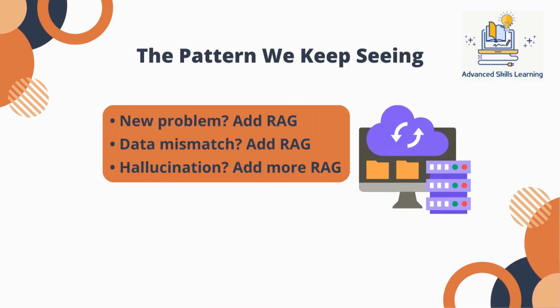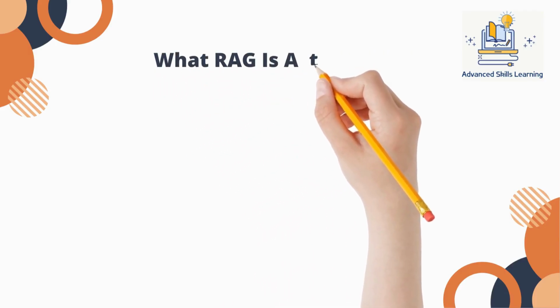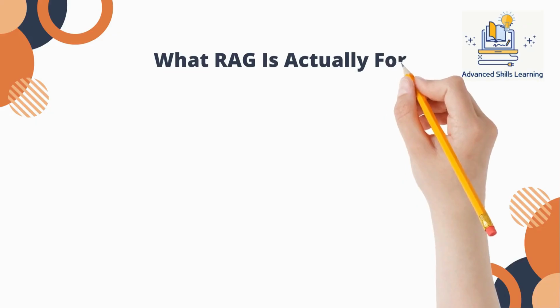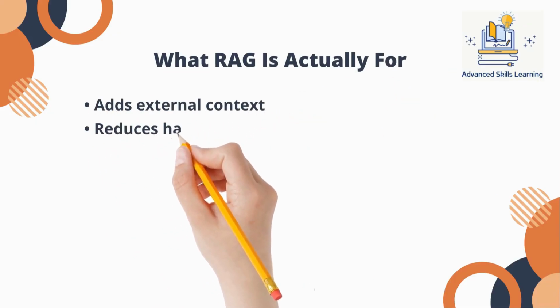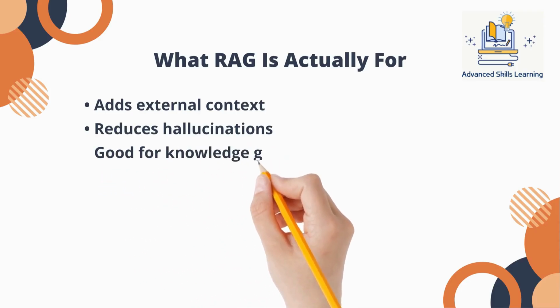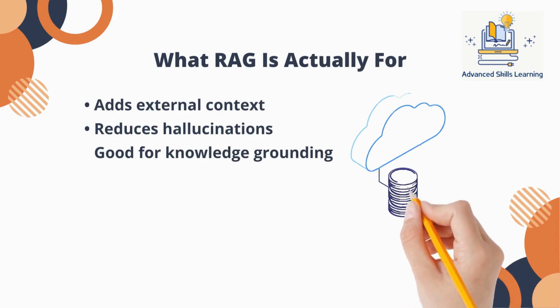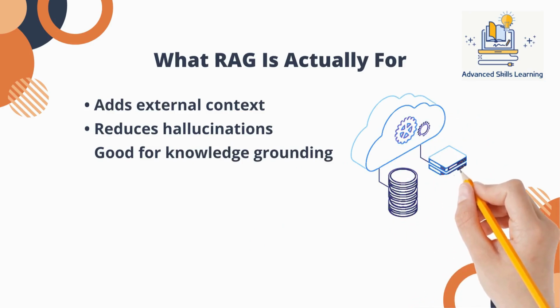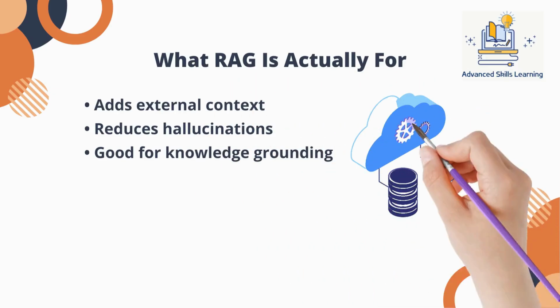Let's start with what RAG is actually designed to do. Large language models are trained on static data. They do not know your company policies. They do not know yesterday's documentation update. They do not know your private knowledge base. RAG bridges that gap. It retrieves relevant documents and injects them into the prompt. This grounds the model in external information. It reduces hallucination when the answer exists in text form but outside the model. That is its strength, knowledge grounding.